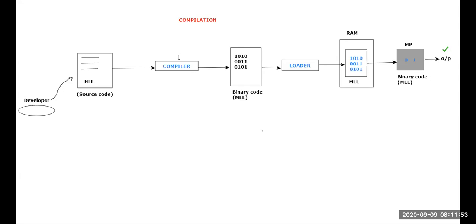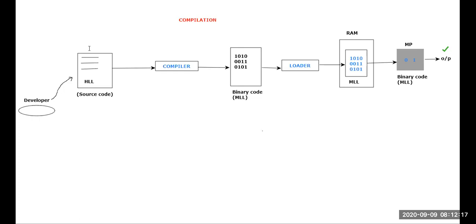Next, the question will be what do you mean by compiler? Then although you are not having the knowledge on compiler, you can just easily tell compiler is the system software which will take high level language code as the input and it will produce the binary code as the output. Later that binary code would be taken by loader and it would be loaded on the RAM. Ultimately, if it is there on the RAM, microprocessor will execute so that you will be getting the output. And one more thing you have to understand, a small change is there when compared to compiler and interpreter.